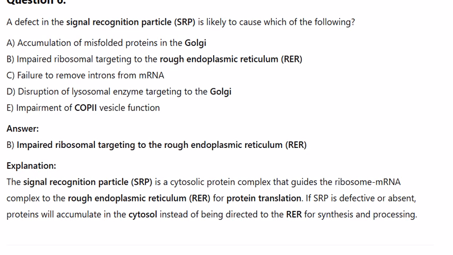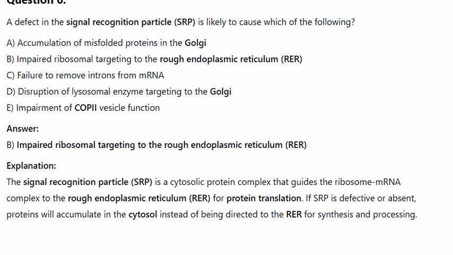A. Accumulation of misfolded proteins in the Golgi. B. Impaired ribosomal targeting to the rough endoplasmic reticulum. C. Failure to remove introns from mRNA. D. Disruption of lysosomal enzyme targeting to the Golgi. E. Impairment of COP vesicle function. Answer: B. Impaired ribosomal targeting to the rough endoplasmic reticulum.